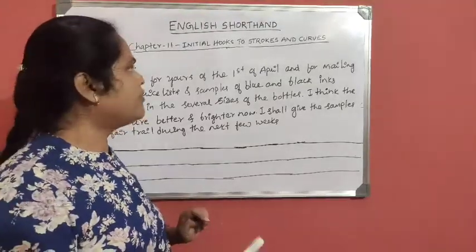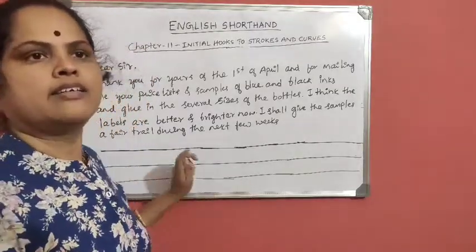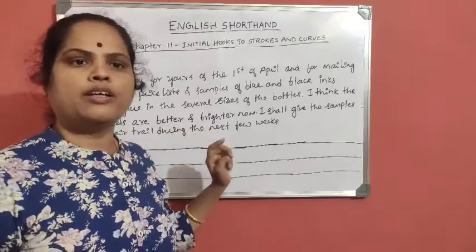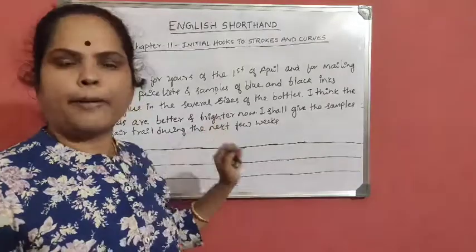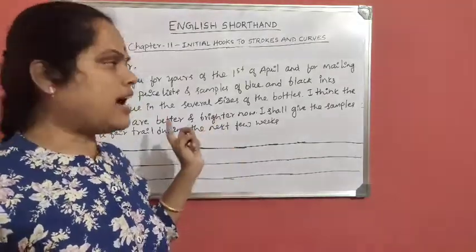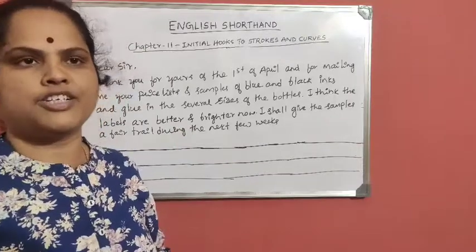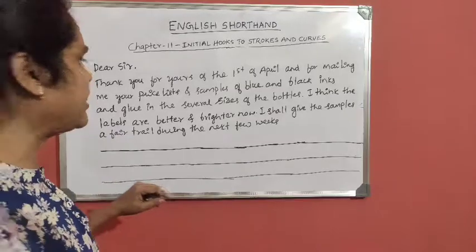After every chapter you have to practice writing paragraphs. It will be easy and you will come to know how to use these hooks in the paragraphs. It is available in exercise number 41-42 of the Pitman English Shorthand Book. You can refer to it. Now we shall see how to transcribe it.